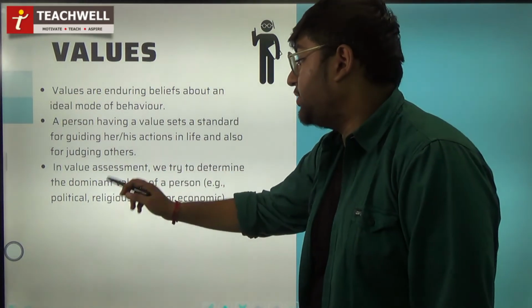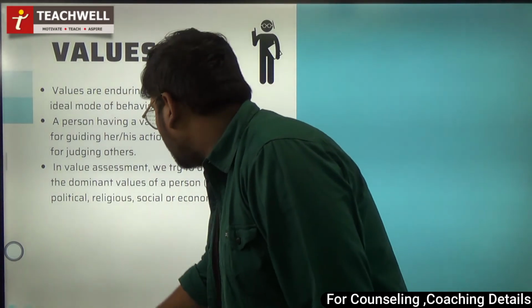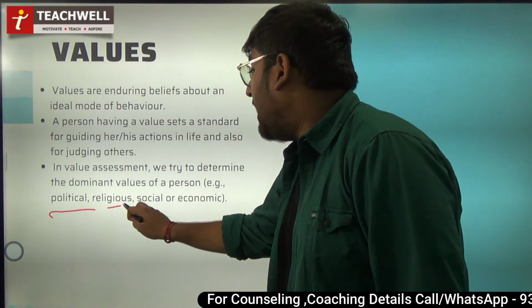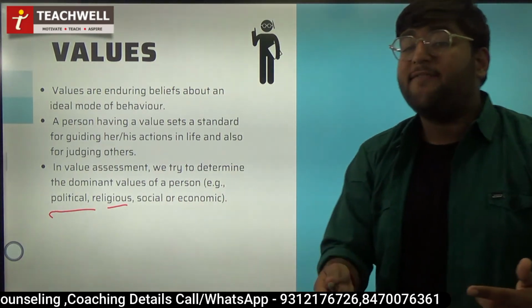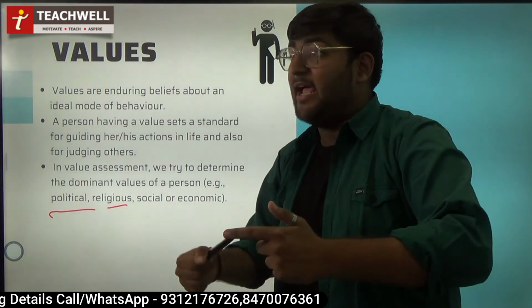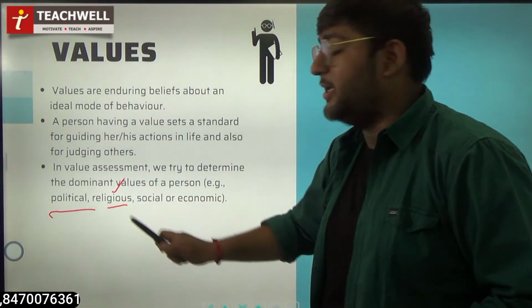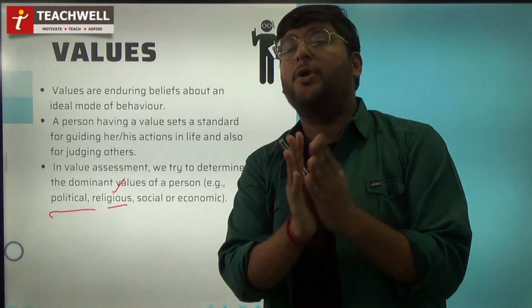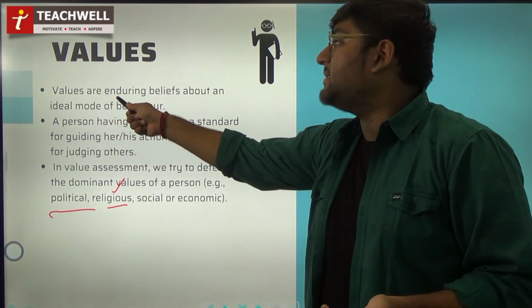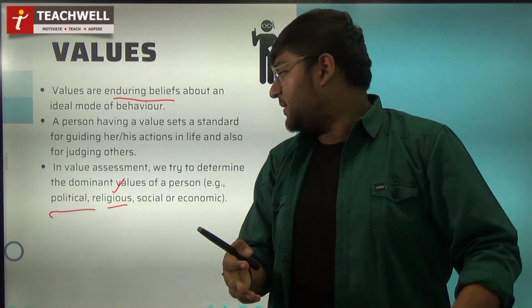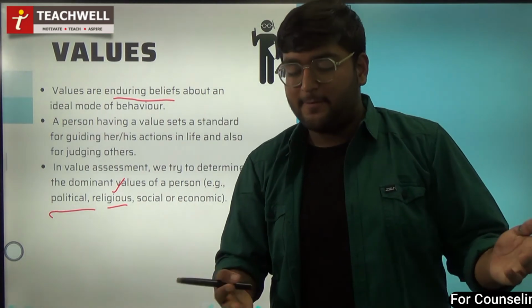In value assessment, we are trying to determine the dominant values of a person, whether a person is political in nature, religious, social, or economic in nature. ठीक है? यहाँ पर ये values guiding factors बनती हैं for your life, as in जो भी important चीजें चल रही होती हैं लाइफ में, आप उस पे कैसे react करते हो, ठीक है? So say if a person is religious in nature, his lens to life would be religious, because dominant values or the enduring beliefs in his life are religious in nature. Similarly, social, economic, and political spheres as well.